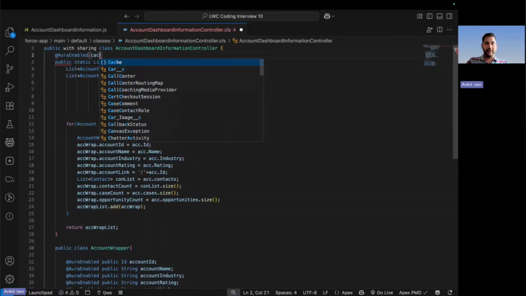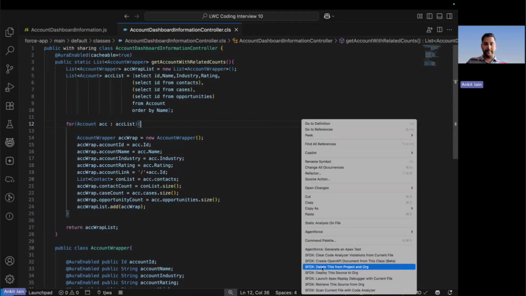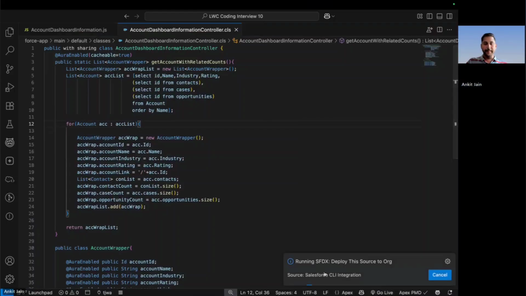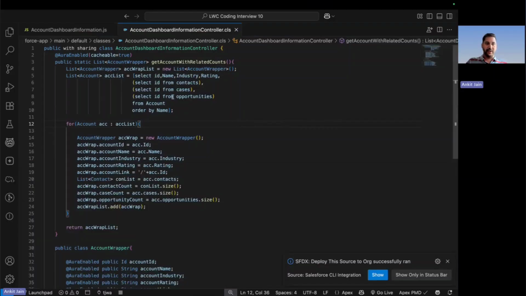And I will be calling this method with the help of the wire decorator, so I will put cacheable equal to true as well. This is how my Apex class will look, which will help me get all the related information. Let me deploy this. It's very simple. I have not done anything complex here. I'm simply making one query, populating the data in the form of wrapper and returning it as well.